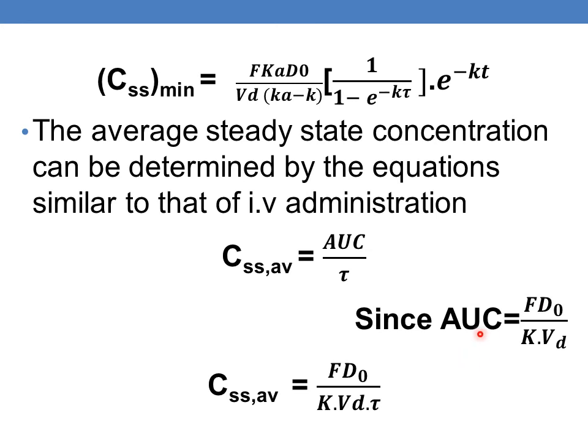And similarly, based on this equation, the CSS average is equals to F into D naught by K into Vd, elimination rate constant into volume of distribution into dosing interval. This is the equation which is used for the estimation of average steady state concentrations.